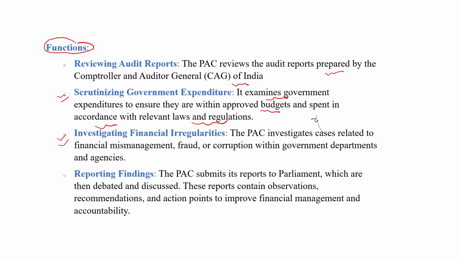Basically, the PAC investigates cases related to financial mismanagement, fraud, or corruption within government departments and agencies. There are lots of departments which misuse the financial assets of the Indian public. The Public Account Committee makes sure that financial mismanagement, fraud, or corruption within government departments and agencies should be stopped.